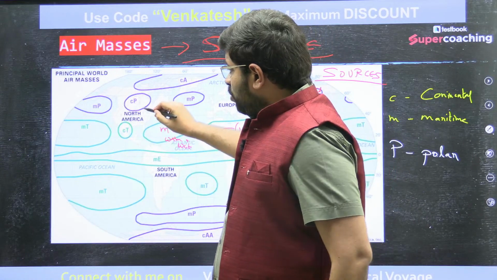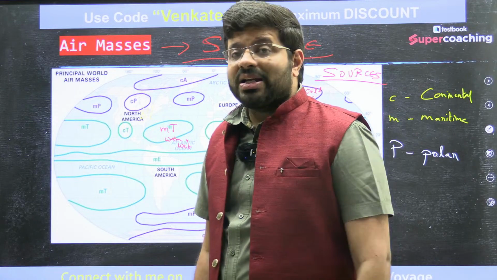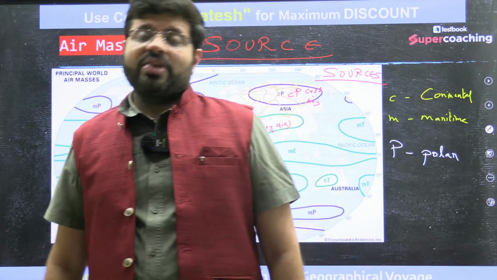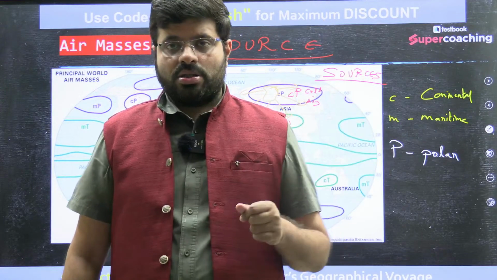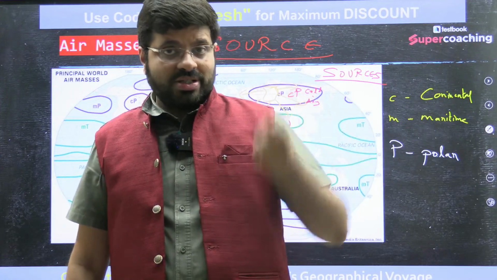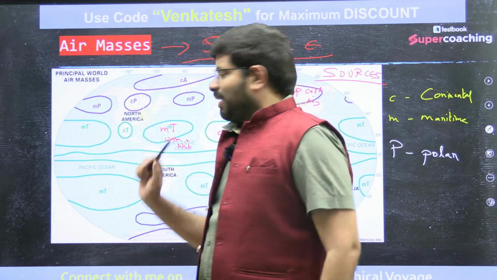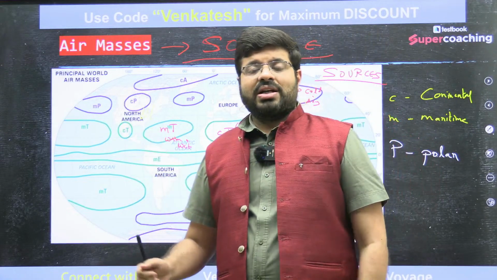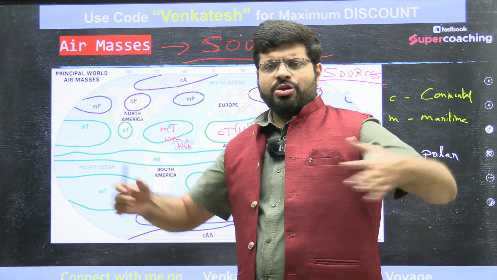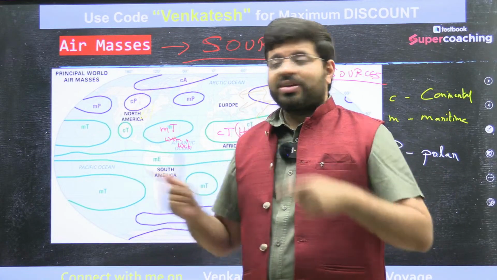When this cold air mass starts moving in the North American side, do you remember the Great Lakes of America? Whenever the Great Lakes region is under the influence of this cold air mass, and they are carrying moisture, when there is warmness out of the Great Lakes, or when they are under the meeting of this maritime weather, now suddenly what is happening? There is a huge air mass which is very, very cold. It is interacting with the warm air mass.